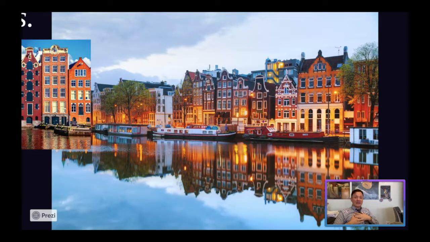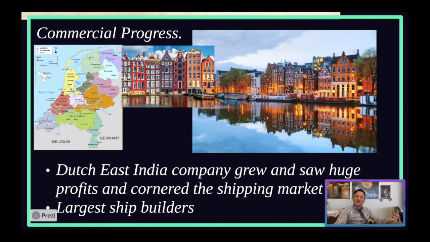This is Amsterdam in the evening, and you can take little cruises on boats through the canals and stuff like that. It's where Anne Frank was from. It's where some of their best artwork came out of. And I'm getting ahead of myself, y'all. But why is it looking this beautiful? Because of the commercial progress that the Netherlands is seeing, right?